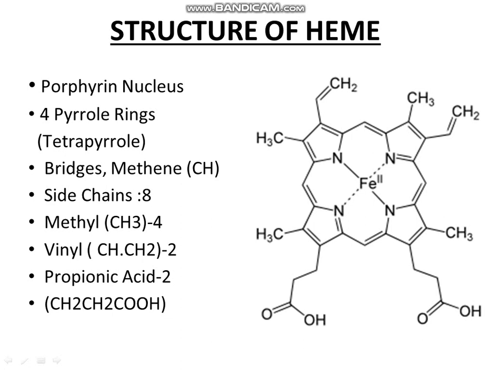There are 8 side chains: 4 methyl, 2 vinyl, 2 propionic acid. In one hemoglobin molecule, there are 4 polypeptide chains, 4 globin chains, 4 heme parts, 4 ferrous ions. Oxygen will be attached 4 times at 4 different parts of the hemoglobin molecule. So in one hemoglobin, oxygen will be attached 4 times.